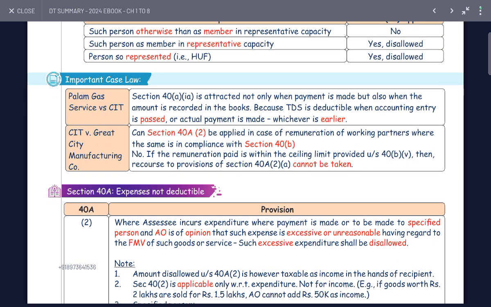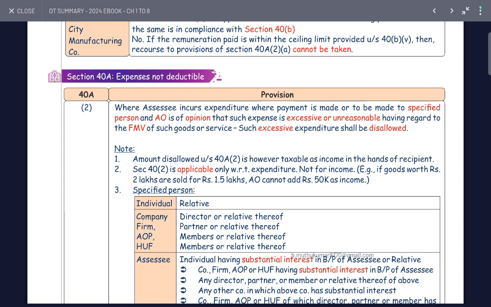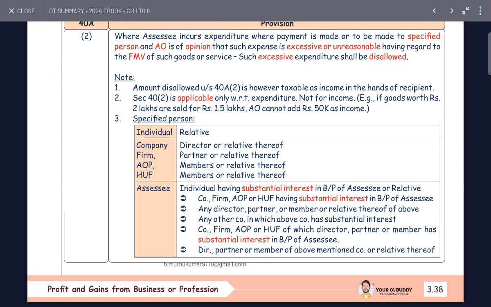Section 40A is applied in the case of remuneration of a working partner, where the same is compared to 40B. If the remuneration is paid within the ceiling limit of 40B, then recourse to the provisions of 40A(2) cannot be taken. Section 40A(2): expense reduction for 40A provision. When assessing income and expenditure, where a payment is made to a specified person, the AO can examine whether the expenses are reasonable with regard to the FMV of goods and services; excessive expenditure is disallowed. Note: the amount is however taxable in the hands of the recipient under the head of income.